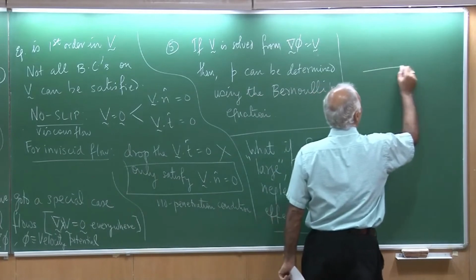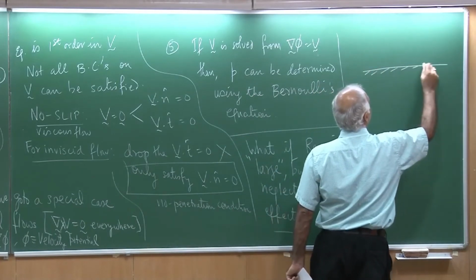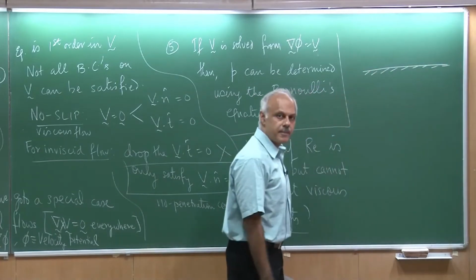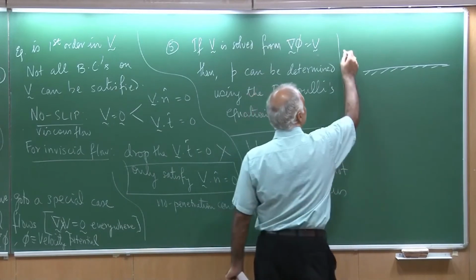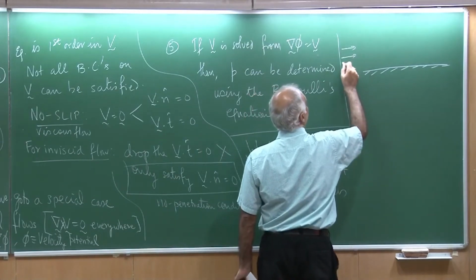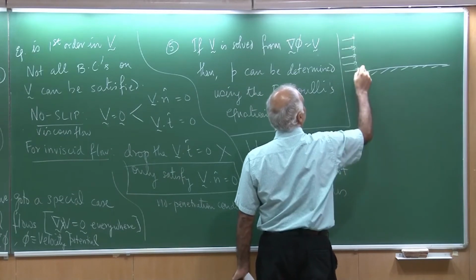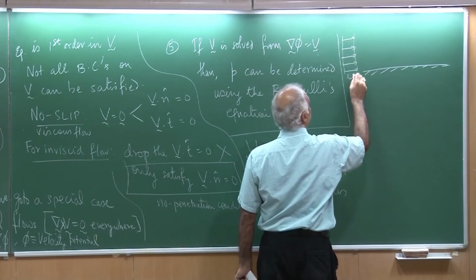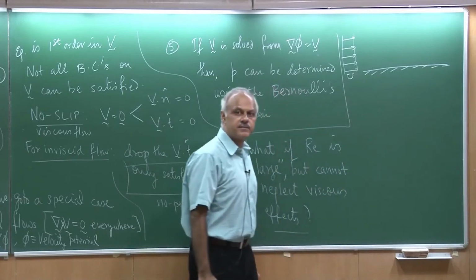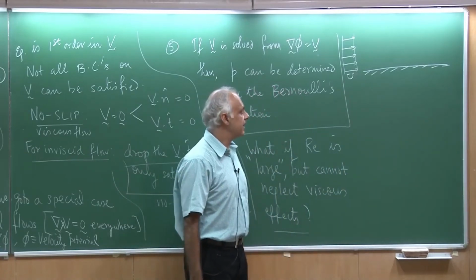So suppose I look at the flow over a flat plate. This is my flow, a uniform flow, and let me say this velocity is u coming into the plate.